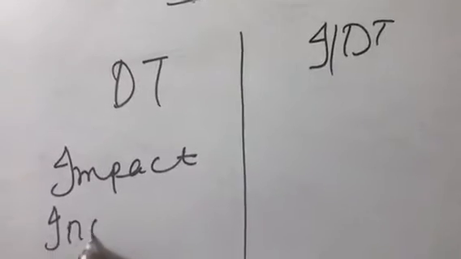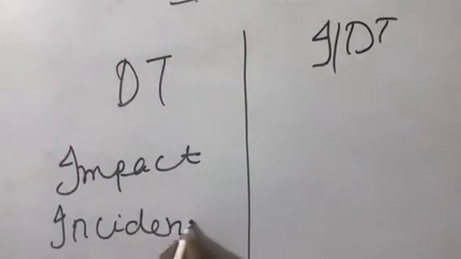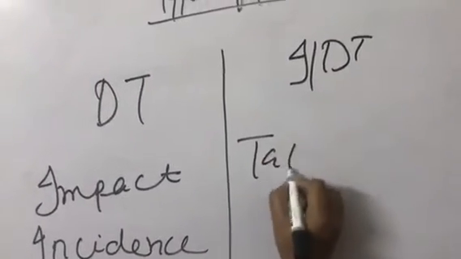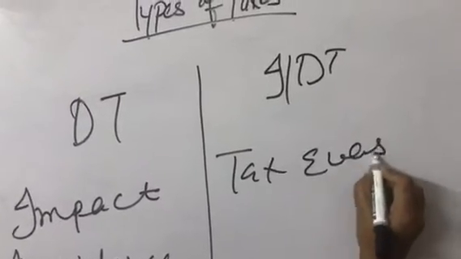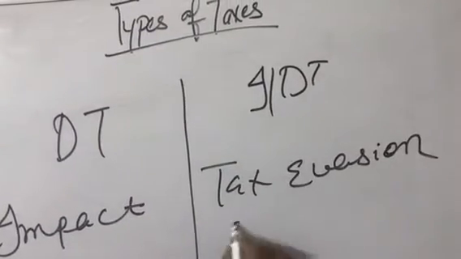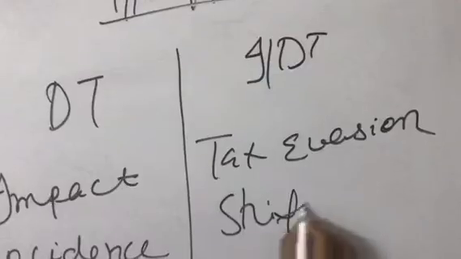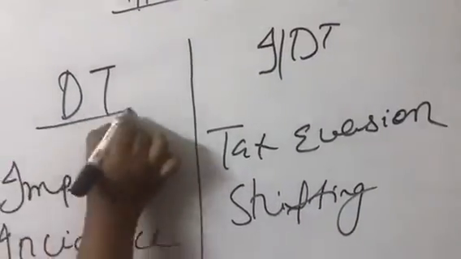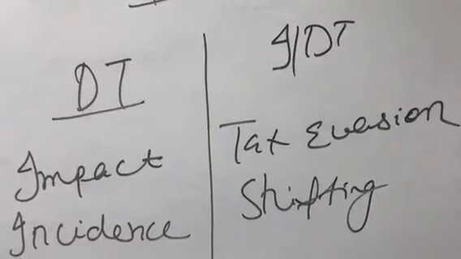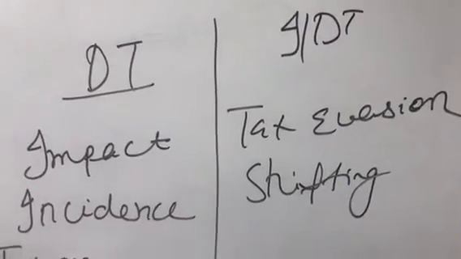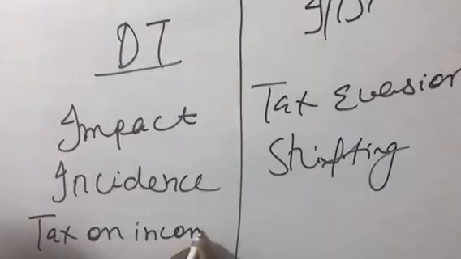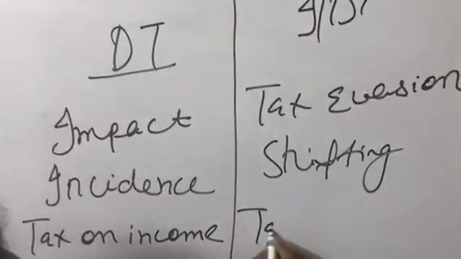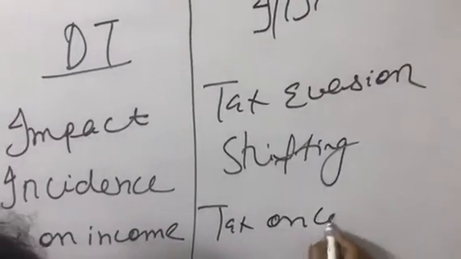Impact, incidence, then tax evasion and shifting. To start with, we all know that direct tax is a tax on income, and indirect tax is a tax on commodity.